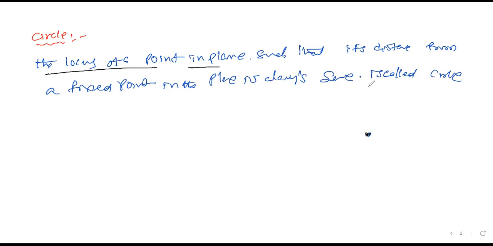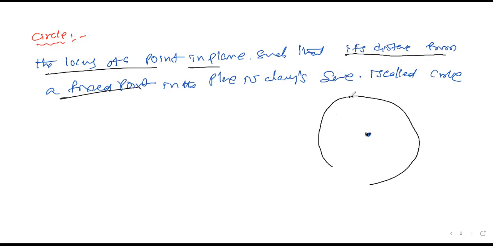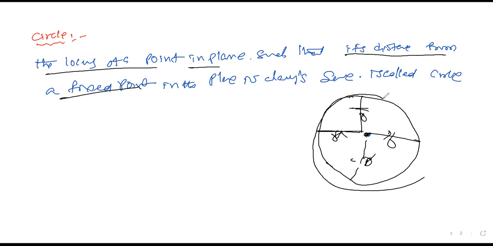Point, we have a locus. That locus is at a distance from a fixed point in the plane, always the same. So we have a locus here. This is the one locus. This locus from a fixed point has a distance throughout. The distance is the same. That is called the radius. So in all cases the distance is the same. This locus is called a circle.